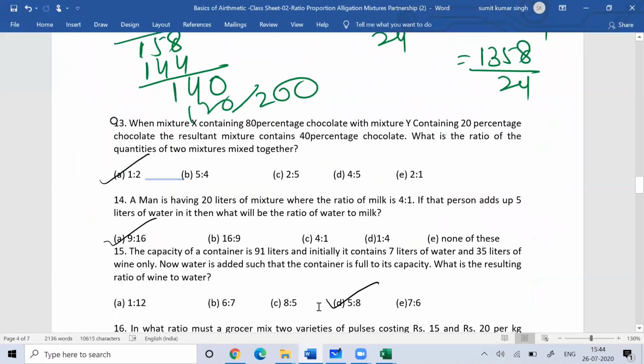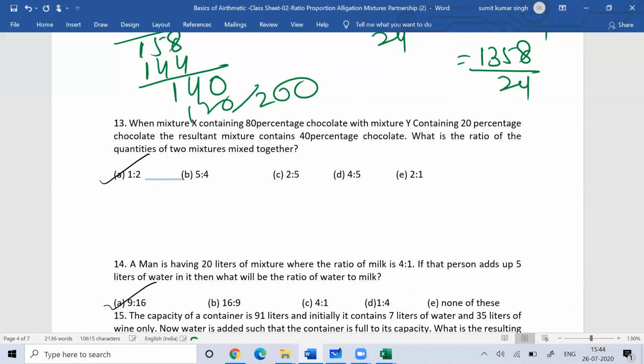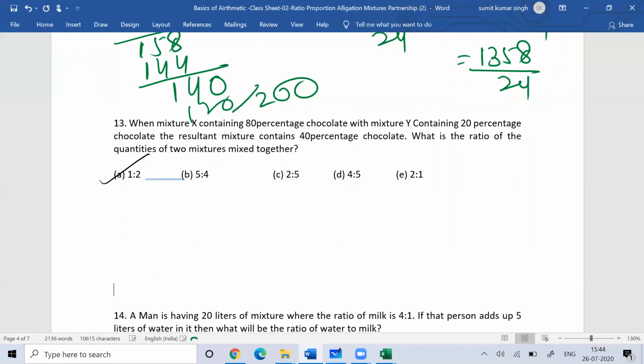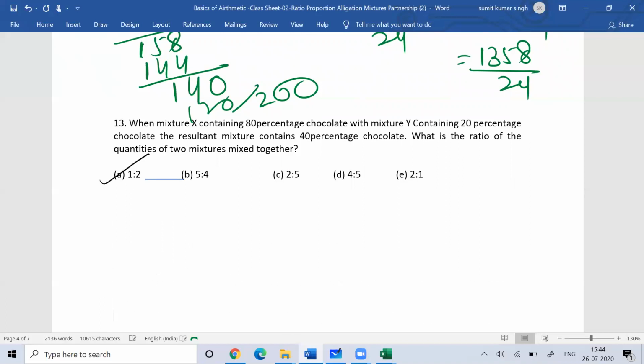Right. Then you can see the next question. So the next question is like this. When mixture X contains 80% chocolate and mixture Y contains 20% chocolate, you're mixing two things, X and Y. You apply the crisscross method, what you learned in the aggregation and mixture chapter.